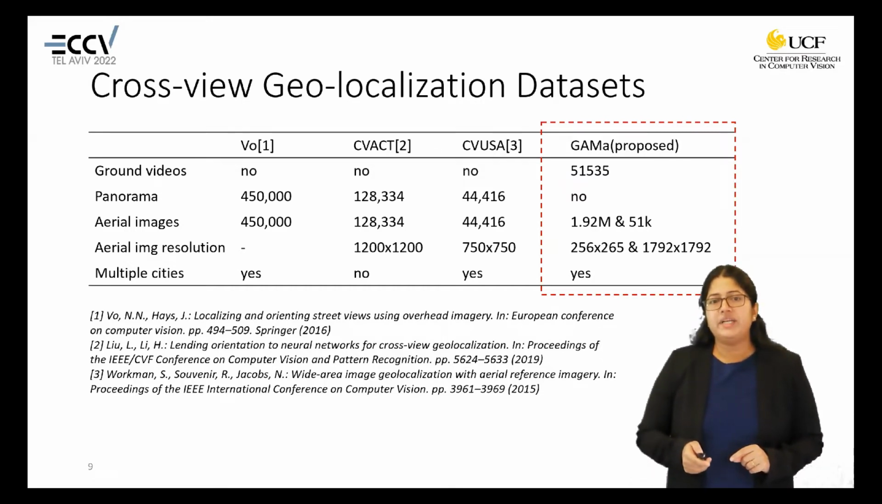As we saw before, we have aerial images at different scales. The smaller aerial images have a resolution of 256 x 256, and the larger aerial images, which correspond to the video, have a resolution of 1792 x 1792. The GAMa dataset spans multiple cities, as is true for some of the existing datasets.